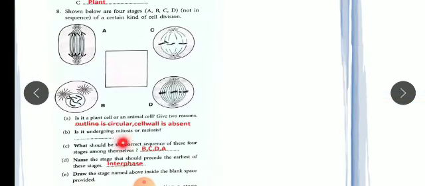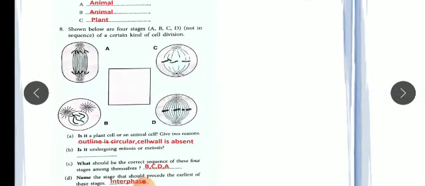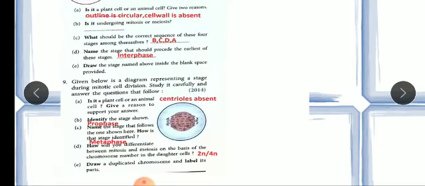During metaphase, all the chromosomes are present at the center, at the equator. Now, how will you differentiate between mitosis and meiosis on the basis of chromosome number? Always remember 2n in mitosis and 4n in meiosis.